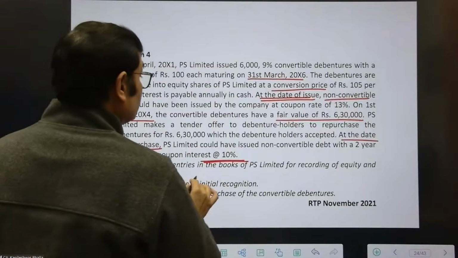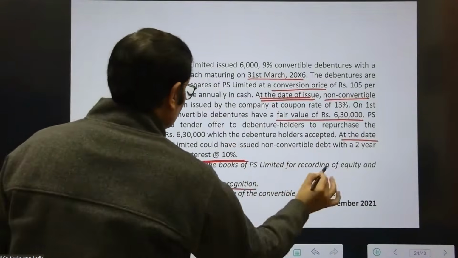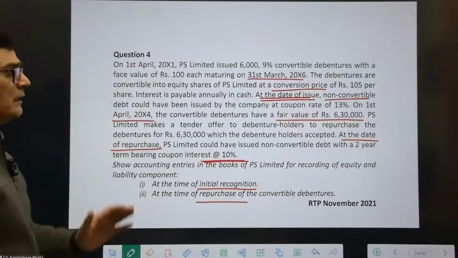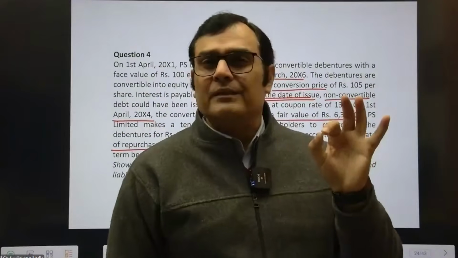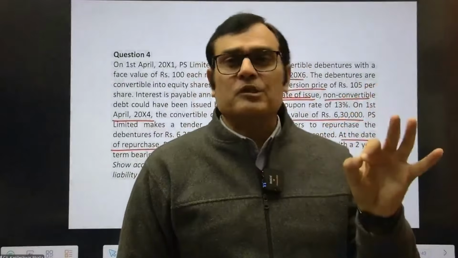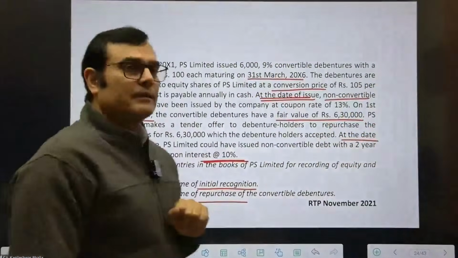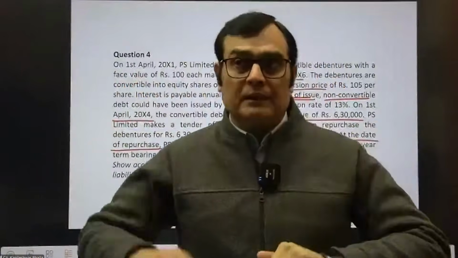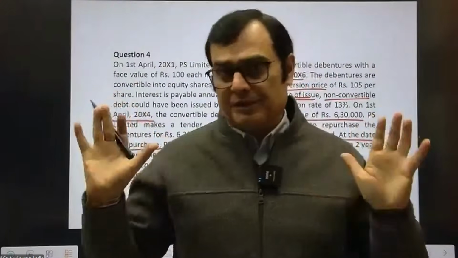So it says, give us the entries recording the equity and liability components at the time of initial recognition and at the time of repurchase. So what you need to do in this case is the split accounting at the rate of 13%, then make the ledger accounts up to the date of repurchase, and then again do the split accounting at the rate of 10%, and then compare the book value of liability and the split in step 3, and the book value of equity and the split in step 3, with differences adjusted.